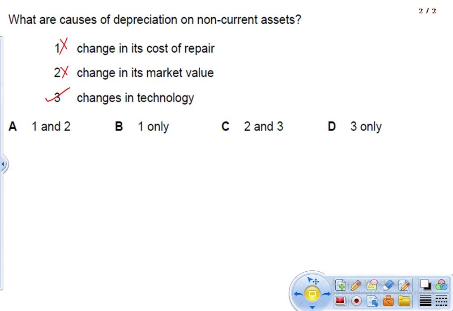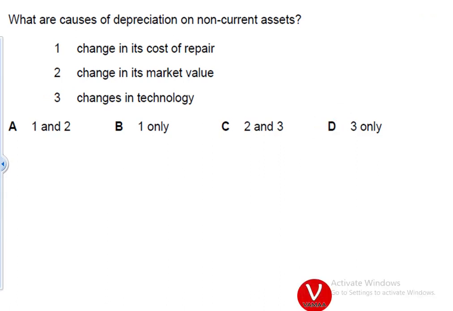We know that we charge depreciation for various reasons, and one of the causes is the change in technology. Others are economic reasons, passage of time, and wear and tear. Those are all the reasons. So this is your correct option, option D. Let's verify this.